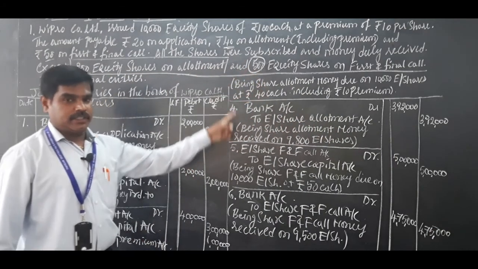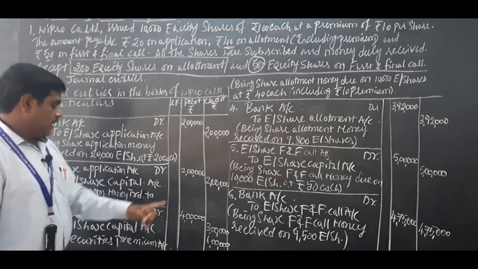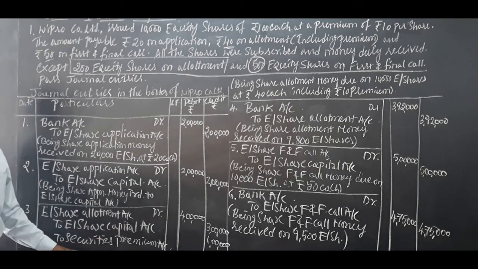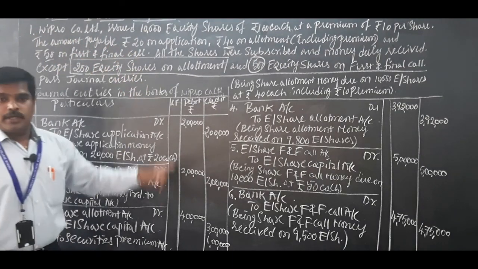3 installments, 6 journal entries. Okay, but be careful when securities premium is there. Okay, so this is the first problem on issue of shares at a premium.